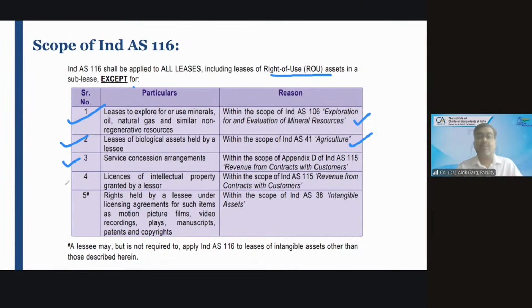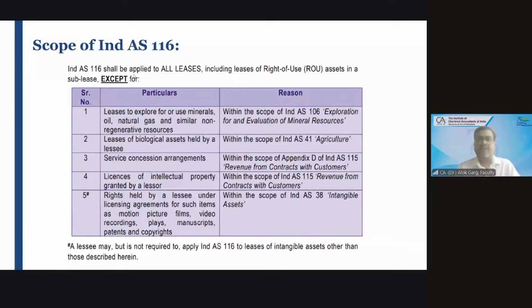Licenses of intellectual property granted by a lessor are also covered under Ind AS 115. Rights held by a lessee under licensing agreements, for example for items like motion picture film, video recordings, plays, manuscripts, patents and copyright, are covered under Ind AS 38. So these items are covered under their respective standards, but otherwise, for all the leases, Ind AS 116 is applicable.